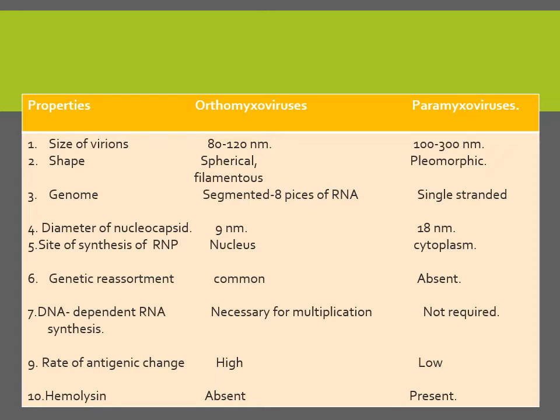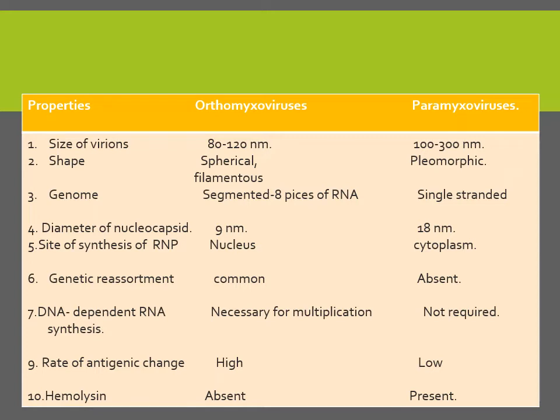vaccine every year. Then the site of synthesis of ribonucleoprotein is the nucleus in orthomyxovirus. Although we know that usually the viruses which are RNA viruses replicate in the cytoplasm, orthomyxoviruses, although they are RNA viruses, replicate in the nucleus. In case of paramyxo, it's the cytoplasm only.